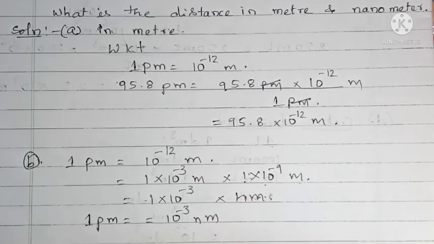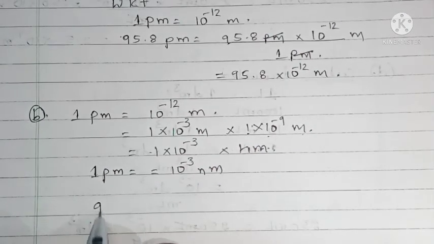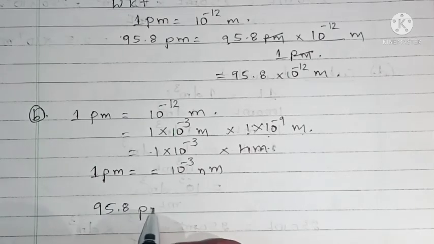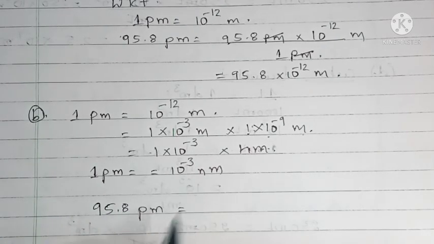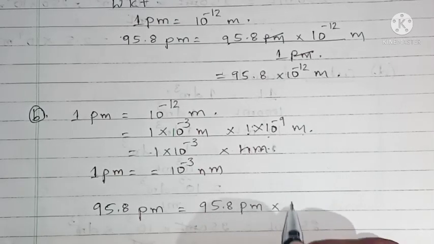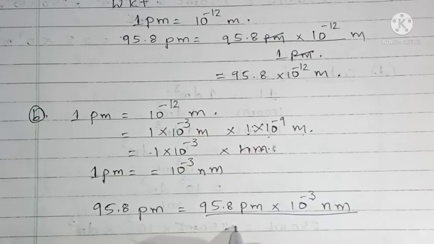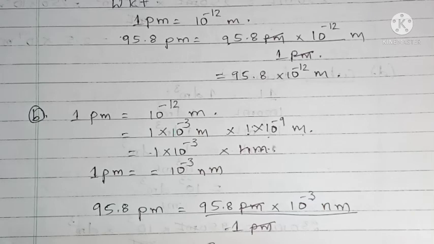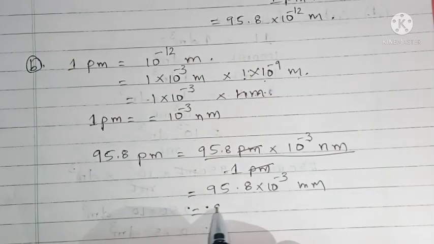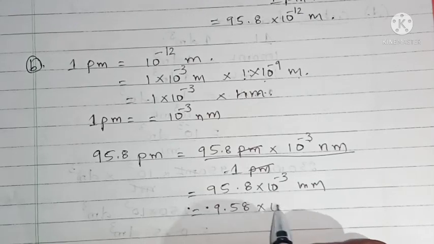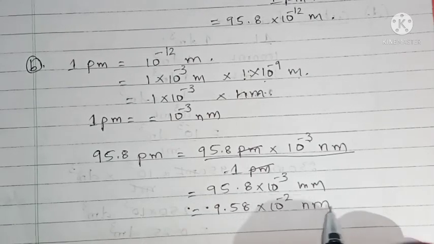Okay, next, 95.8 picometer in nanometer. 95.8 picometer into 10 raised to minus 3 nanometer divided by 1 picometer. So picometer gets cancelled. This is nothing but 95.8 into 10 to the power of minus 3 nanometer, or 9.58 into 10 to the power of minus 2 nanometer.